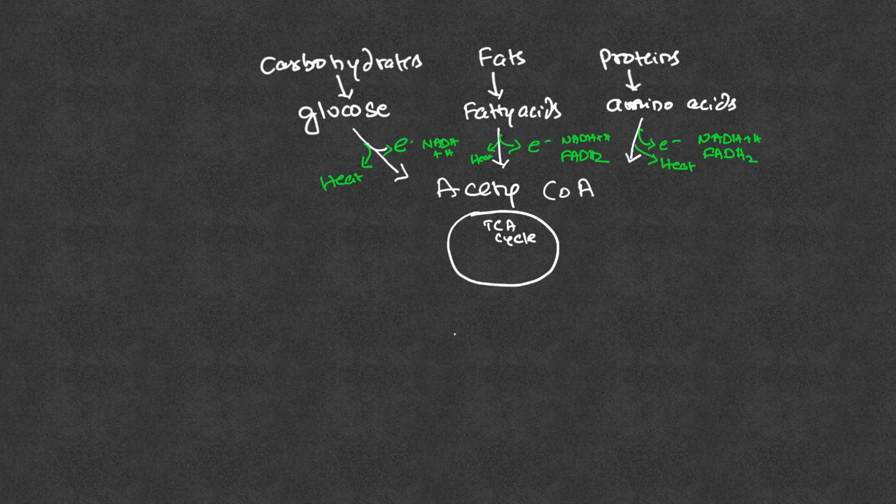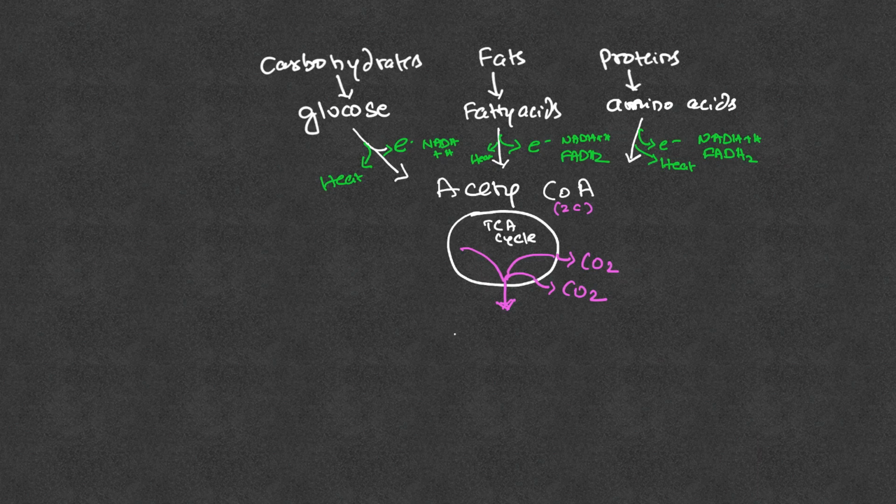So acetyl CoA, as you might know, has 2 carbons. Acetyl CoA is a 2 carbon molecule, and these 2 carbons present in acetyl CoA will be released as carbon dioxide. So the carbons present in acetyl CoA are oxidized, and they will be released as carbon dioxide molecules as the reactions in the TCA cycle are going on.